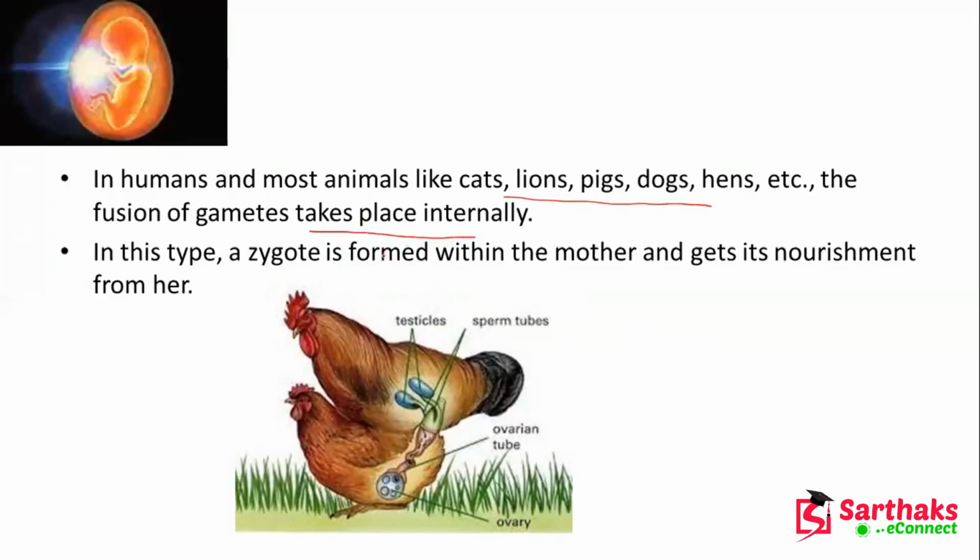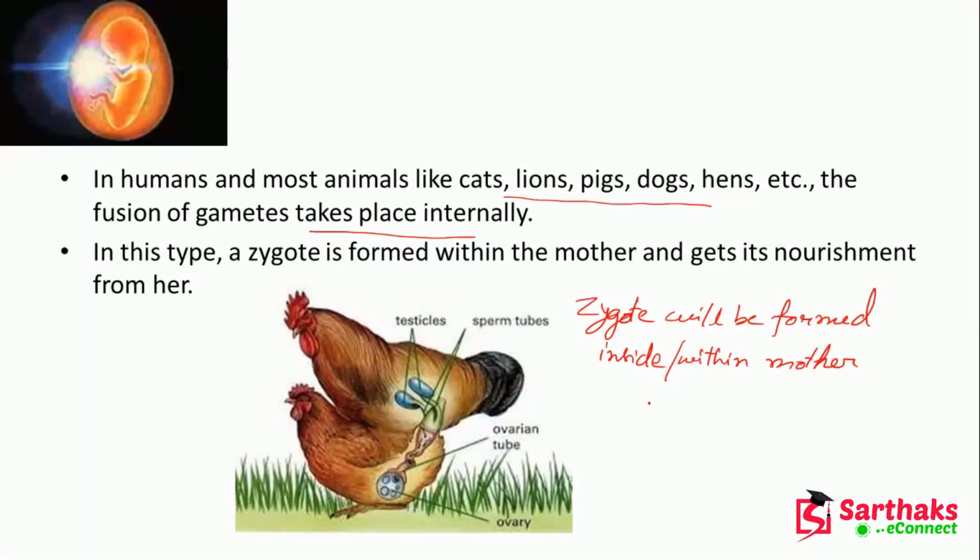A zygote will be formed within the mother and gets its nourishment from the mother, right? So remember that in internal fertilization the zygote will always be formed inside, or we can write within the mother, and whatever nutrition the zygote requires to become an embryo and then a baby, that nourishment will be taken from the mother.